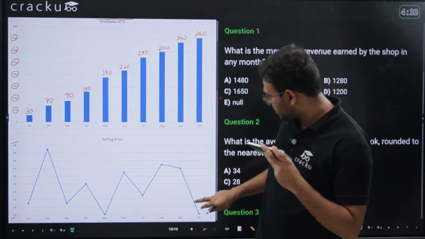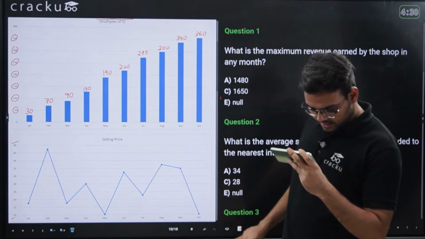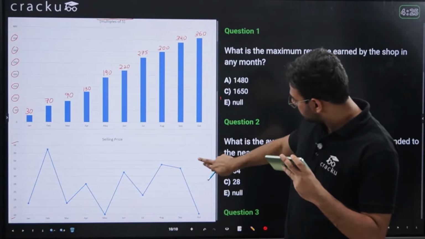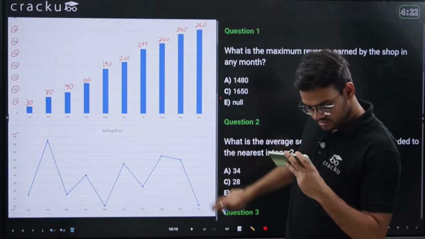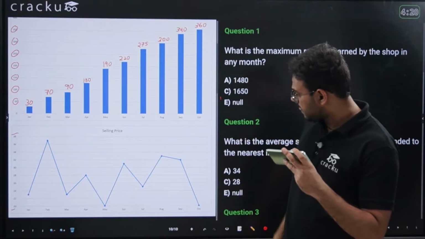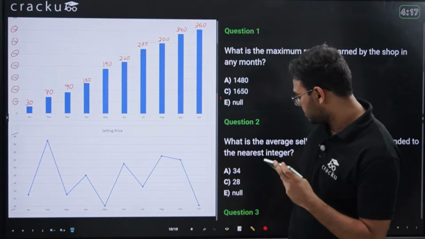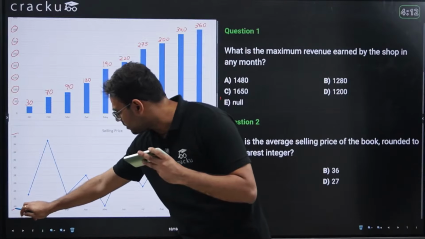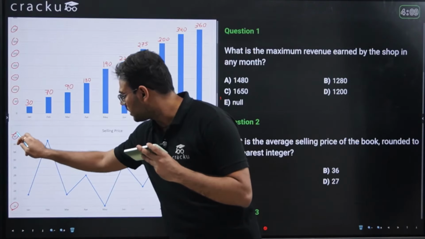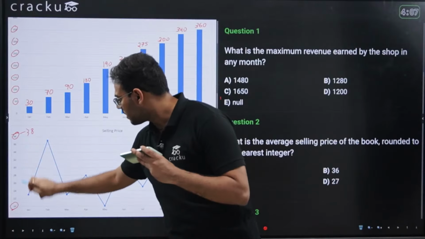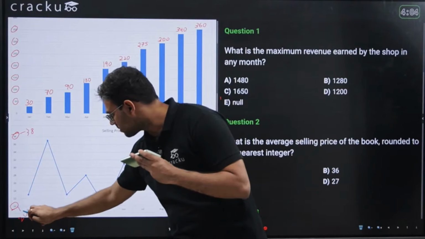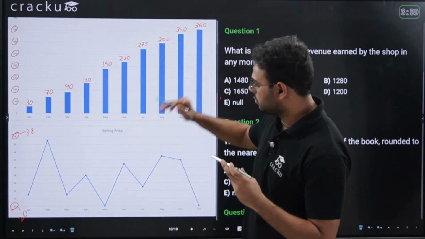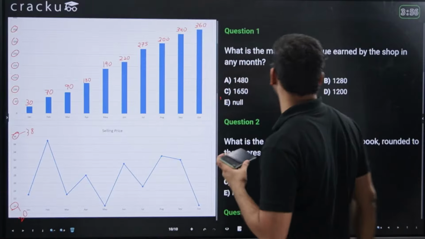As I mentioned earlier, is this visible? Shift this up a little bit. Yeah, I think it's clearly visible now. Again, the minimum value is 20 here, and the maximum value is 38. So this is 38, and this is 20. Now try to solve again, and the scale is 2 units. So 20, 22, 24, 26, 28, 30, 32, 34, 36, 38.